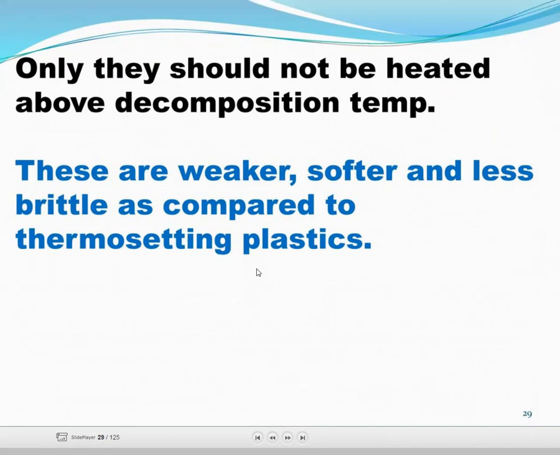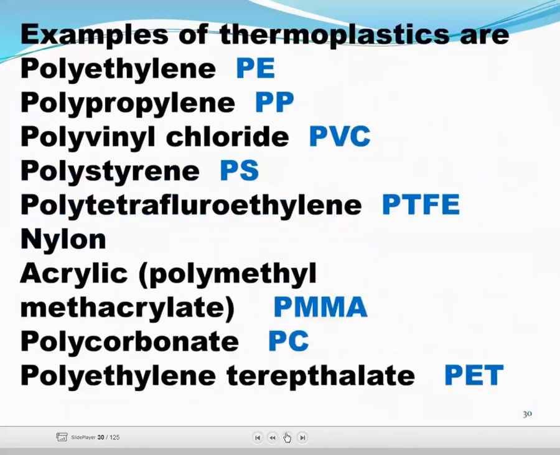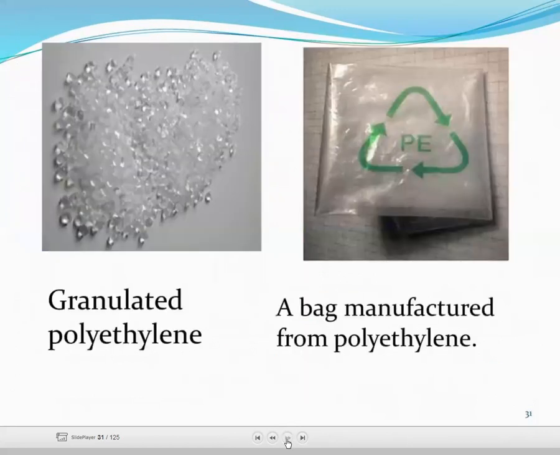These are weaker, softer, and less brittle as compared to thermosetting plastic. Examples of thermoplastic material are polyethylene, polypropylene, polyvinyl chloride, polystyrene, polytetrafluoroethylene, nylon, acrylic, methyl acrylate, polycarbonate, polyethylene tetrafluorate. Now here granulated polyethylene is there, and a bag manufactured from polyethylene.